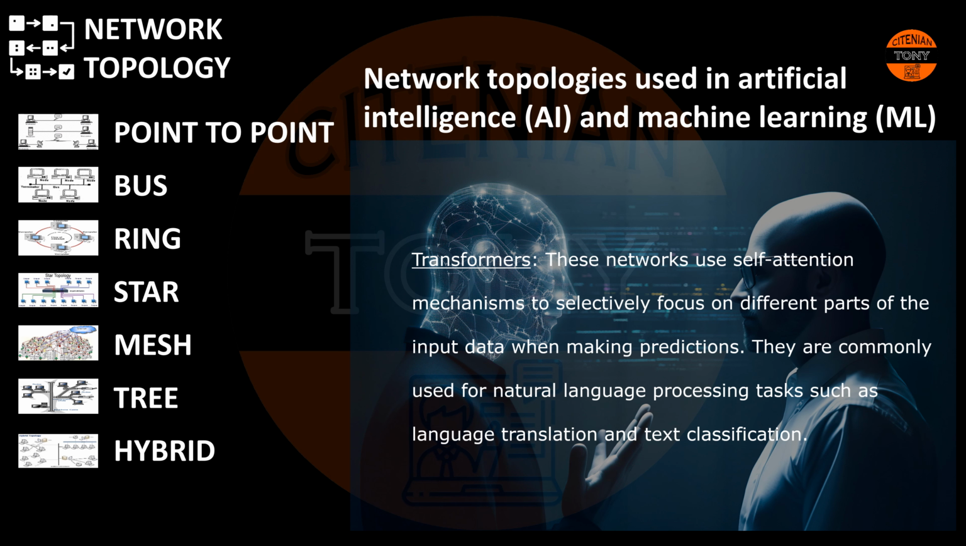Transformers. These networks use a self-attention mechanism to selectively focus on different parts of the input data when making predictions. They are commonly used for natural language processing tasks such as language translation and text classification.